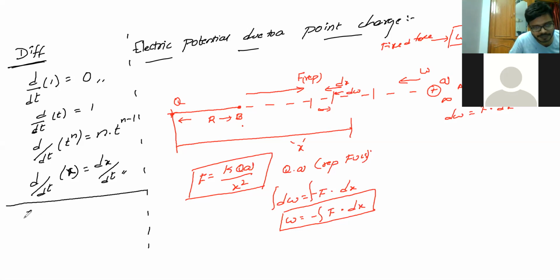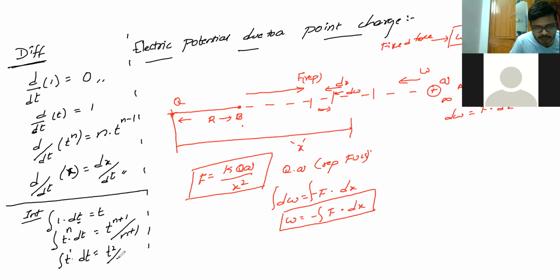Now we'll see the integration. Integral 1 into dt: I'm integrating the constant 1 with respect to t. When you're integrating with the same term, that is t, the answer is t. Integral t into dt: the formula, if it is t power n, integral t power n into dt is t power n plus 1 by n plus 1. Remember this formula. Now integral t into dt is t power 1, so t power 1 plus 1, it is t square by 2. This is your relation.